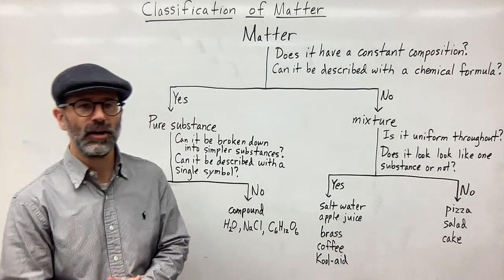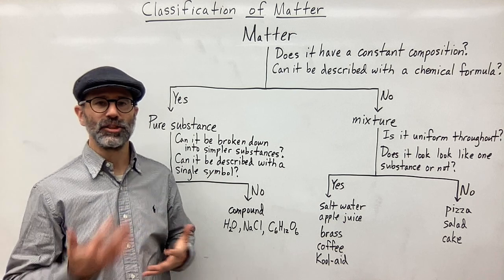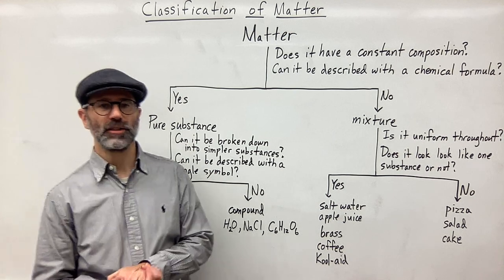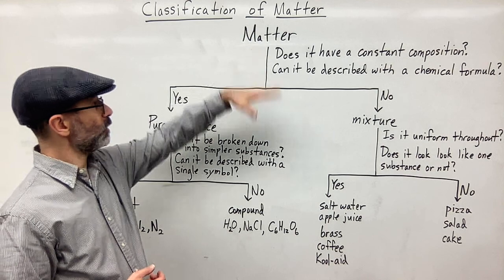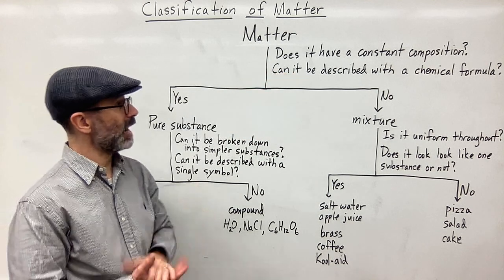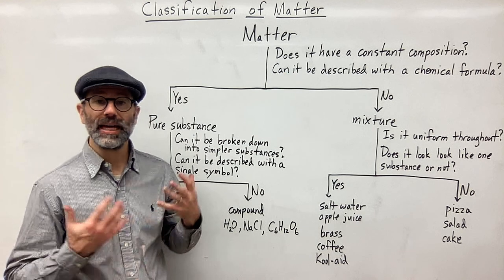Okay, so here I have a flow chart that might be helpful in understanding how to classify matter into its different categories. So again, you start with matter, and the question that we begin with is, does it have a constant composition, or can it be described with a chemical formula?